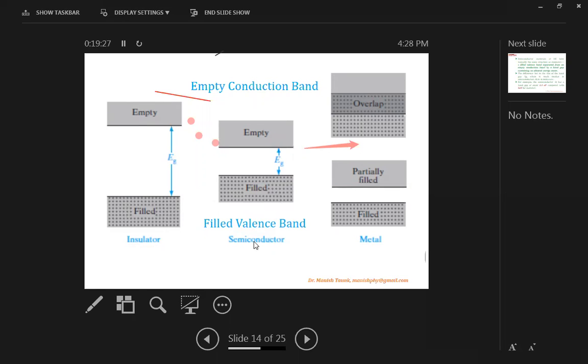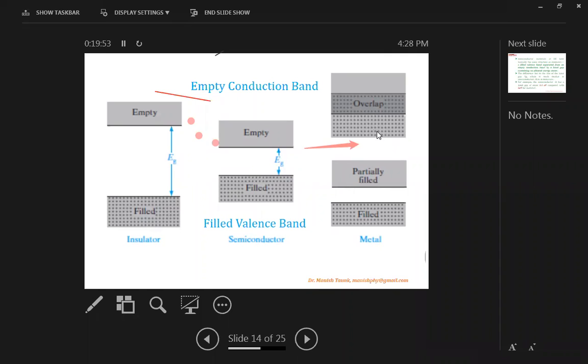But in the case of semiconductors, if we excite or heat them, if we provide thermal or optical excitation energy, because of the lower value of band gap, which is around 1 electron volt, these electrons will get sufficient energy and jump to the conduction band upside.